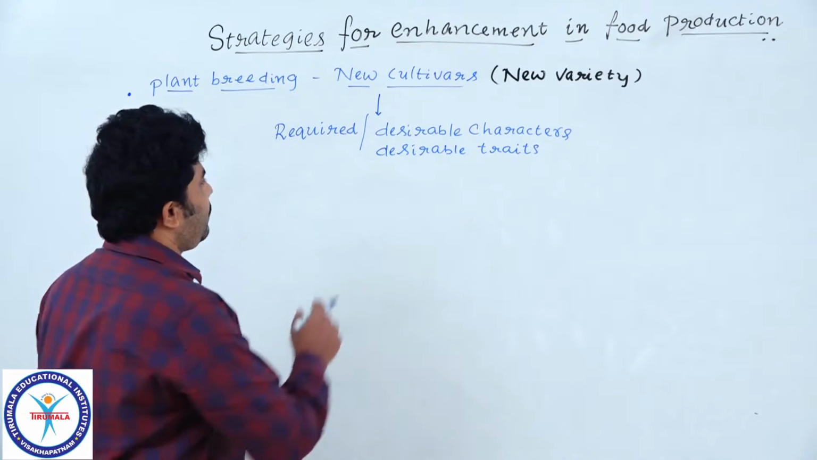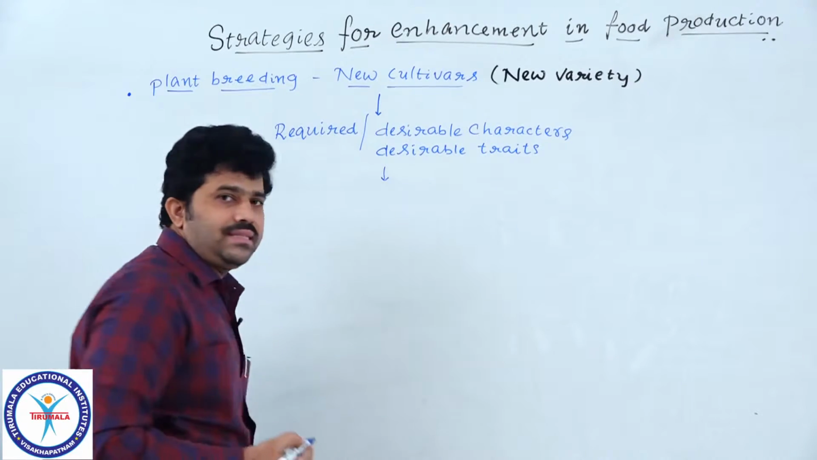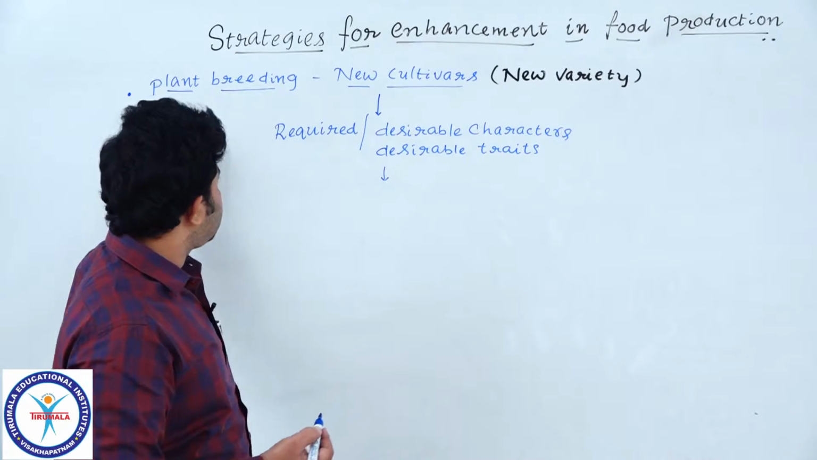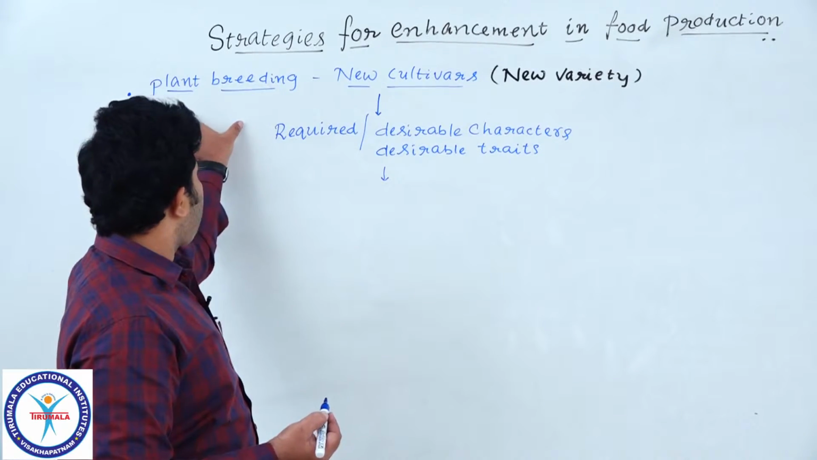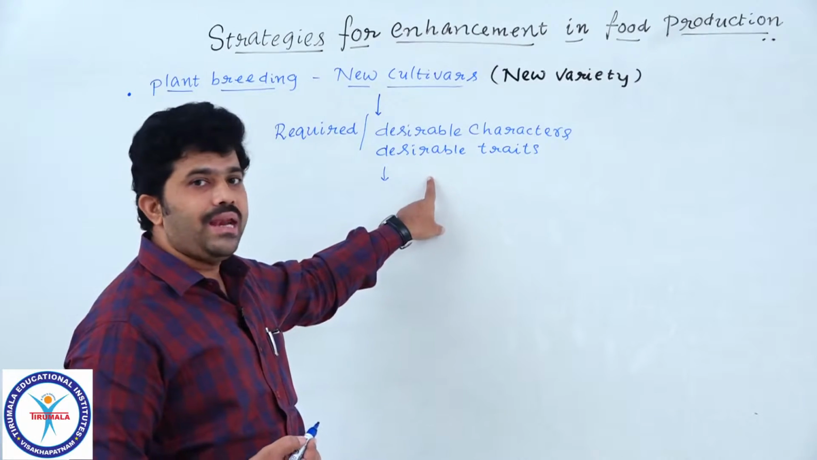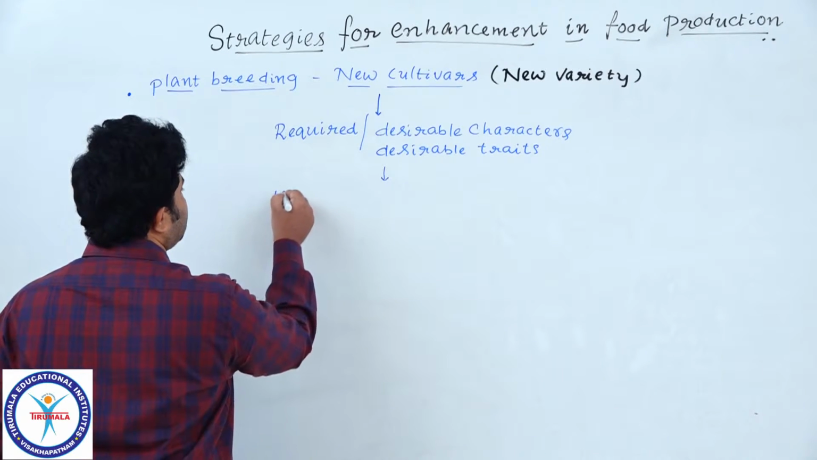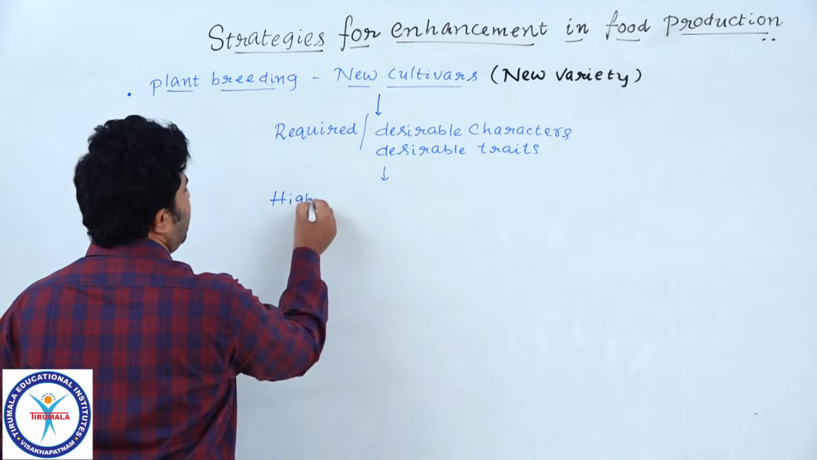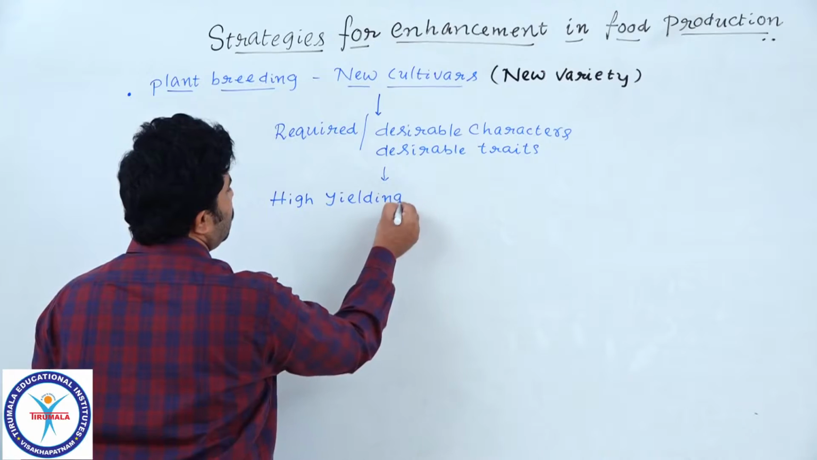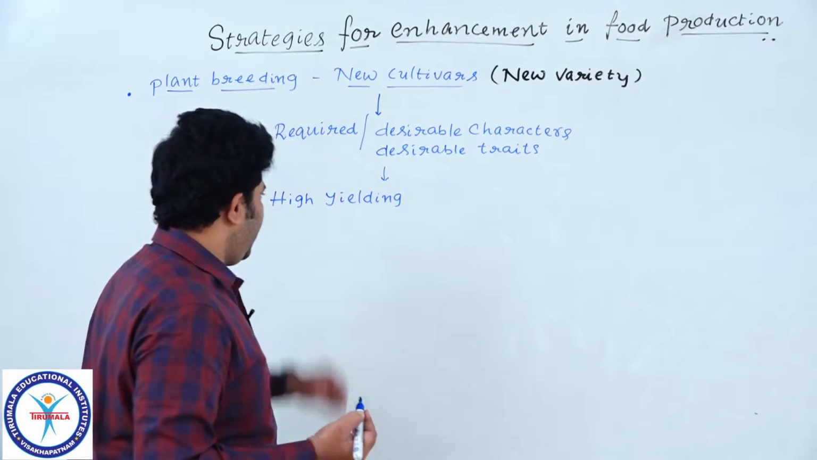So here, what are the required or desirable characters? We generally incorporate them into the new cultivar during the process of plant breeding. Finally we produce a new variety with the desirable characters. What are the basic desirable characters? High yielding. To meet the requirement of food, we need more productivity. High yielding. Understood, students?